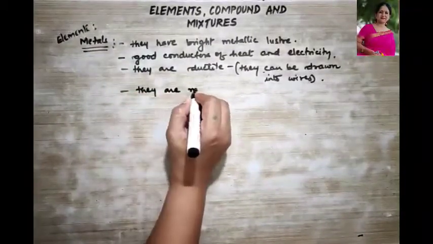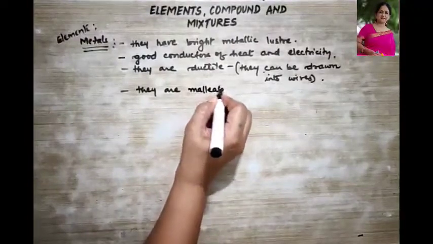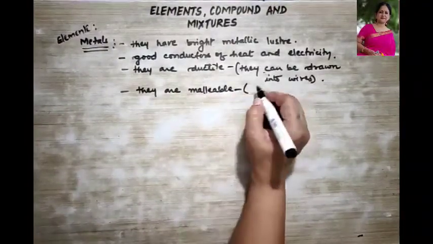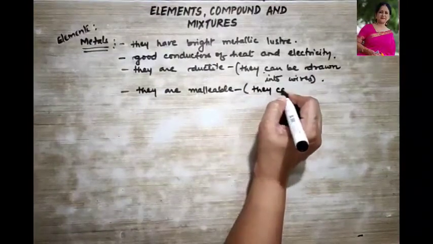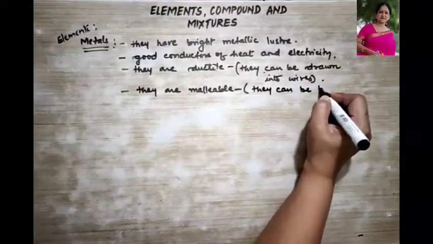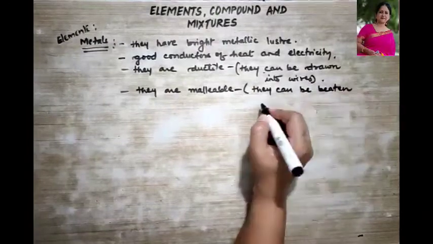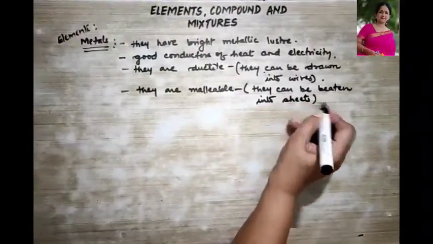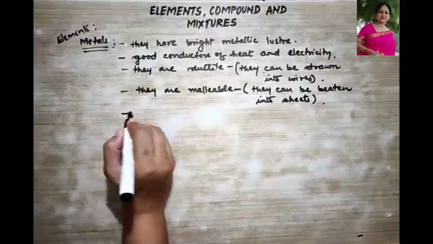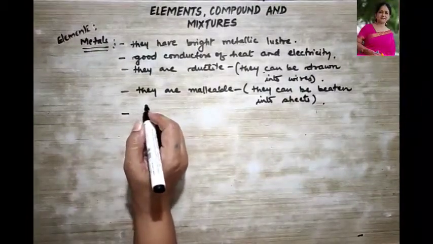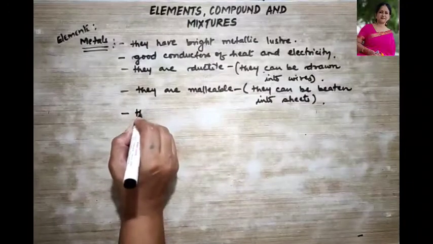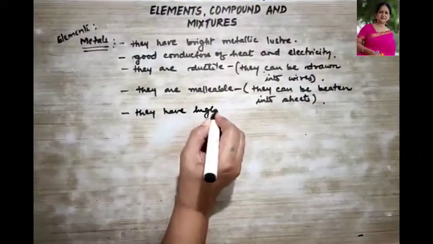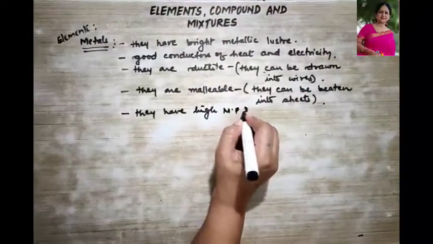They are malleable. What do we mean by they are malleable? That means they can be beaten into sheets. Okay. Then examples I'm going to tell you at the end. Then they have high melting and boiling point.